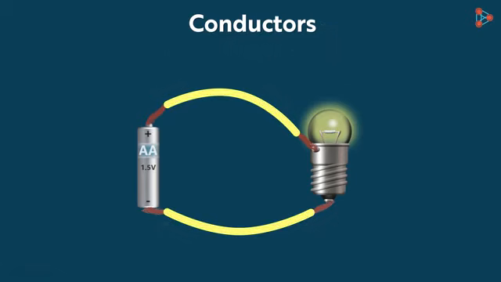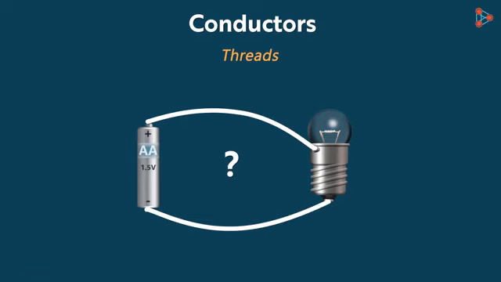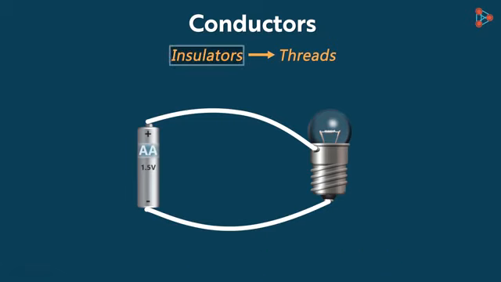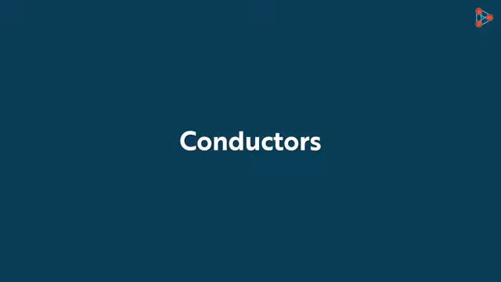Now, instead of copper wires, what if we use pieces of threads in the circuit? Will the bulb glow in that case? No, it won't. Why? Because the electric current cannot flow through a piece of thread. Such materials are called insulators. So how do we define this term? Give it a try. These are the materials which do not allow the electric current to flow through them. Let's study a bit about conductors first.